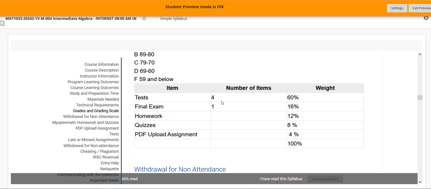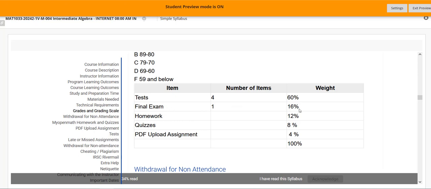So your tests, you have 4 tests, 60%. So they're 15% each. The tests are the biggest part of the course. We have to make sure that you can do the material, not look at resources while you're doing it. You have to be able to know it. So no notes on the test.